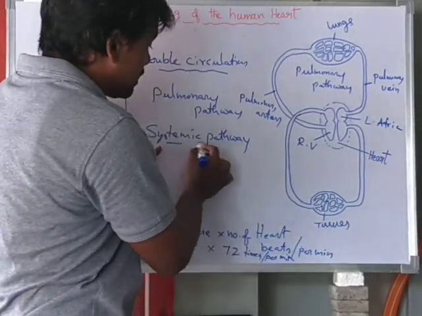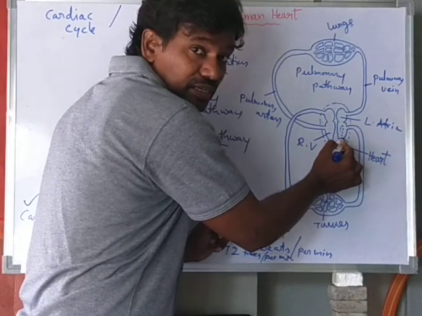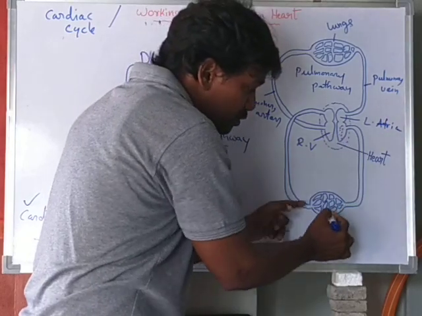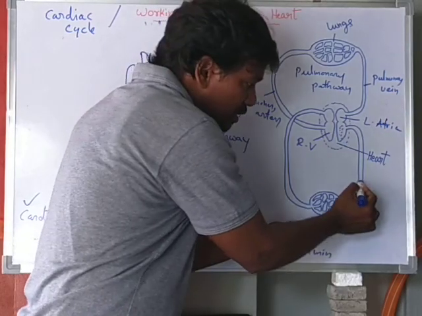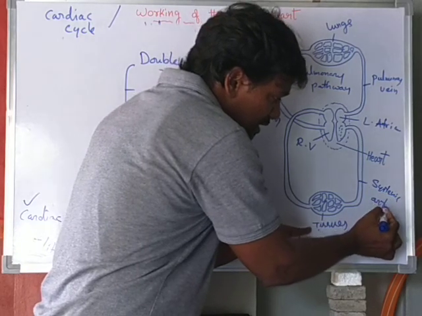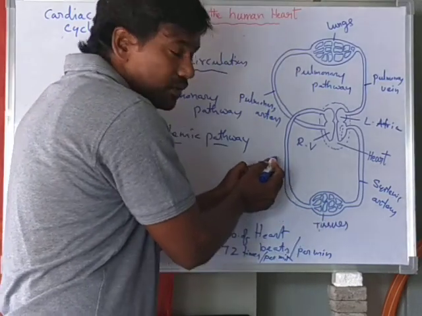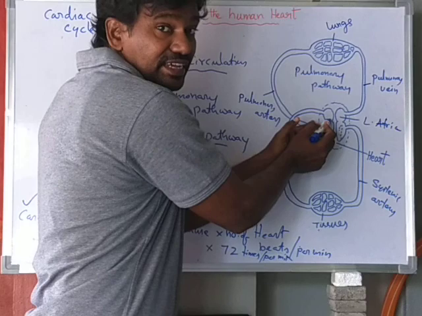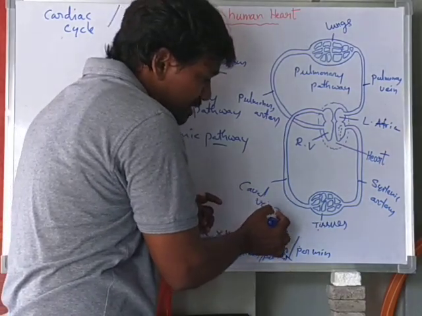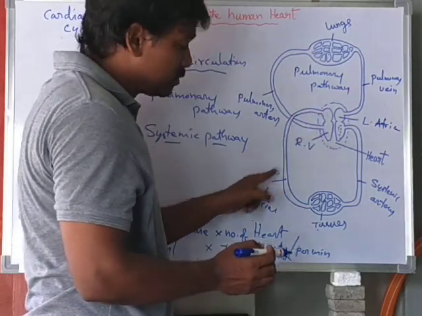Here is the systemic pathway. Systemic pathway means the oxygenated blood from the left ventricle passes into the tissues and organs through the systemic artery. Whereas the deoxygenated blood moves from the tissues into the right atrium through the caval veins.